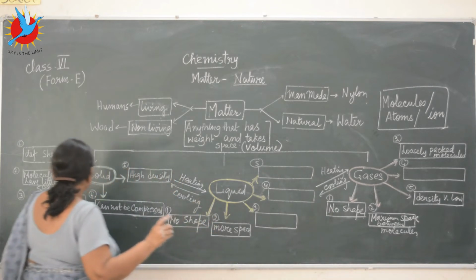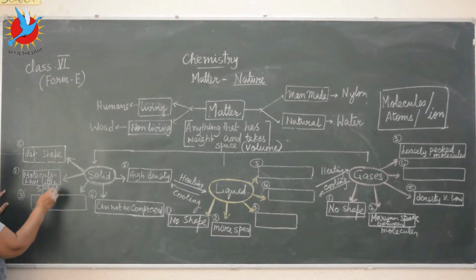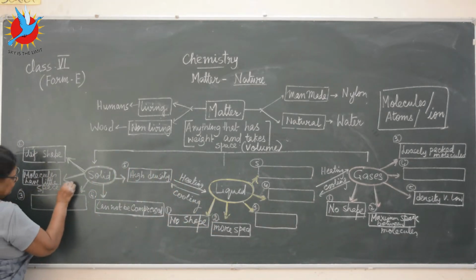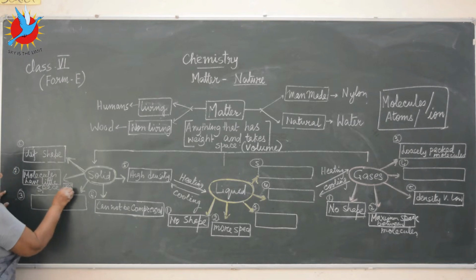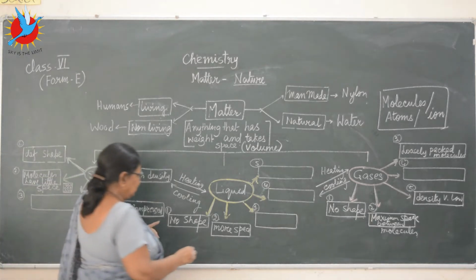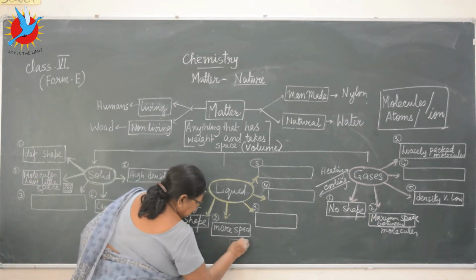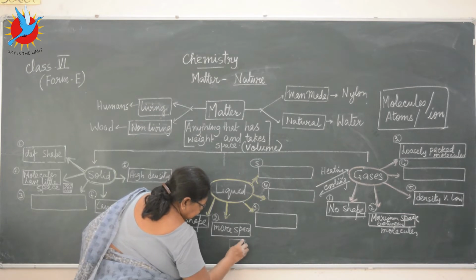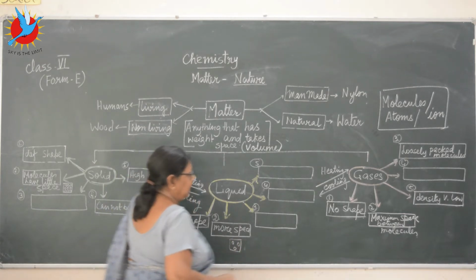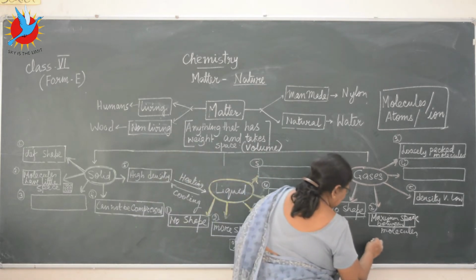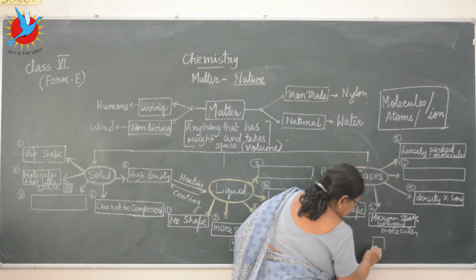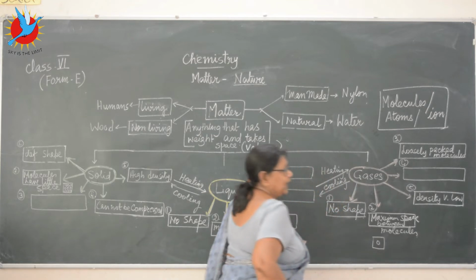I'll quickly draw a very small diagram for you here. If in the same amount of space solids have got 9 molecules, for liquids it will be about 3, and for gas it might be only 1.